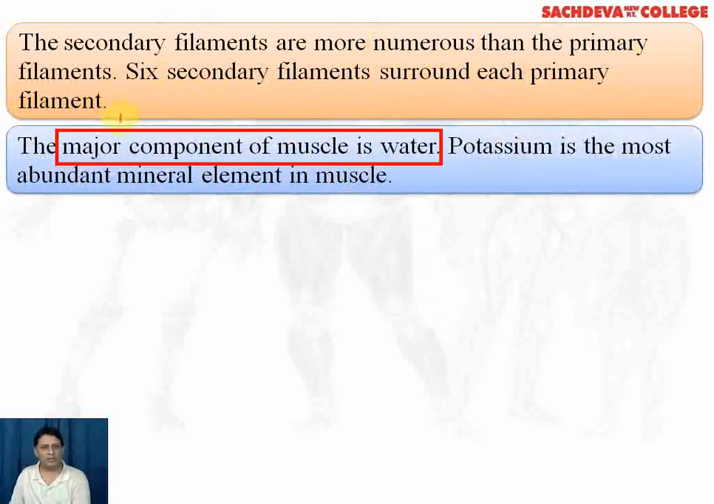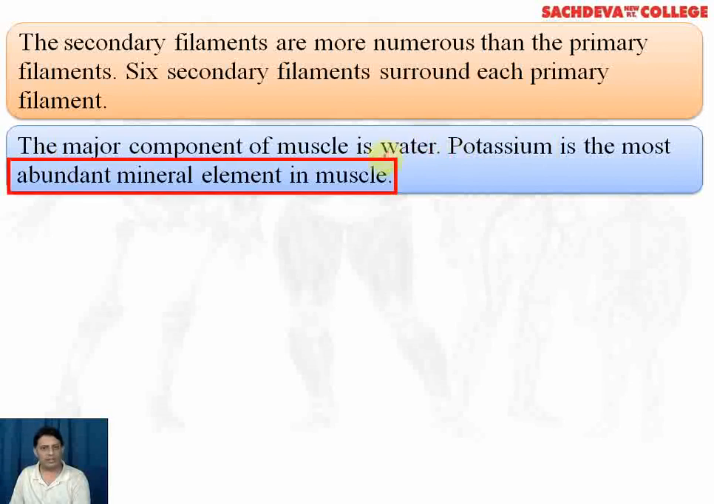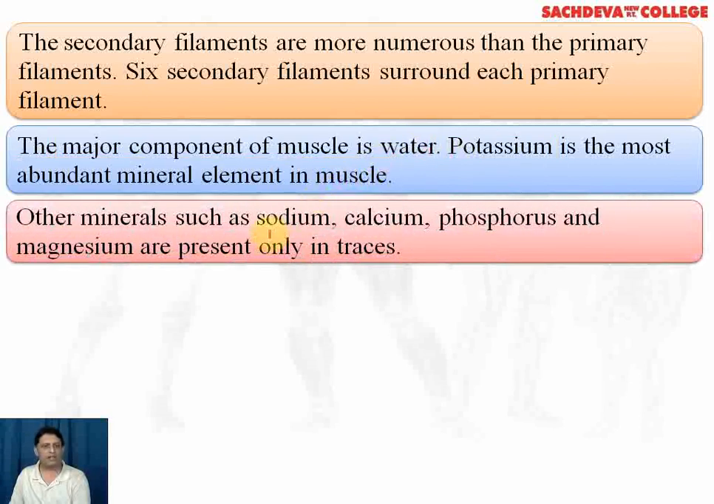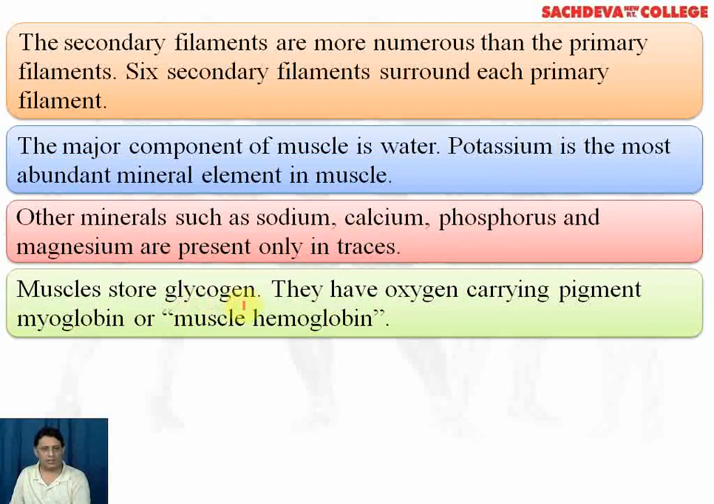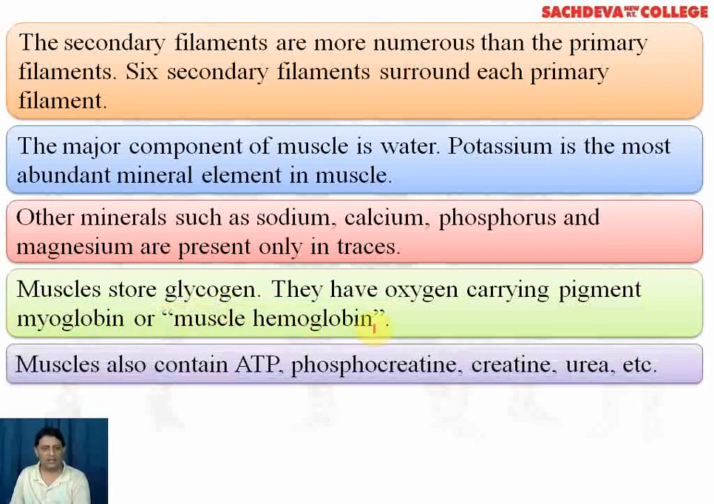The major component of muscle is water. Potassium is the most abundant mineral element in the muscle. Other minerals such as sodium, calcium, phosphorus, and magnesium are present only in traces. Muscles store glycogen. The oxygen carrying pigment is the myoglobin, or the hemoglobin present in the muscle. Apart from these structures, muscle also contains ATP, phosphocreatine, creatine, and urea.